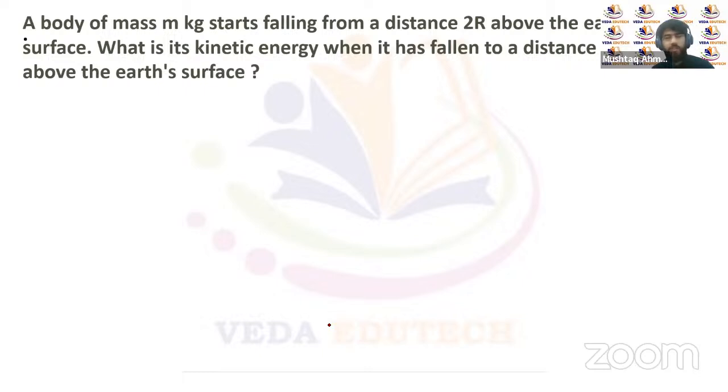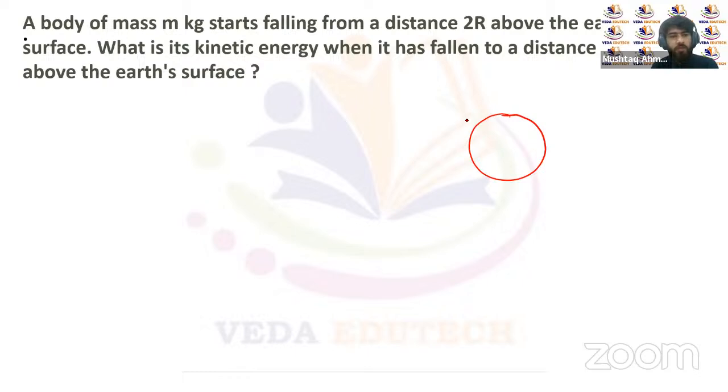Now let's discuss this question. A body of mass m kg starts falling from a distance 2r above the Earth's surface. What is its kinetic energy when it has fallen to a distance r above the Earth's surface? Now you can see here, this is the Earth.